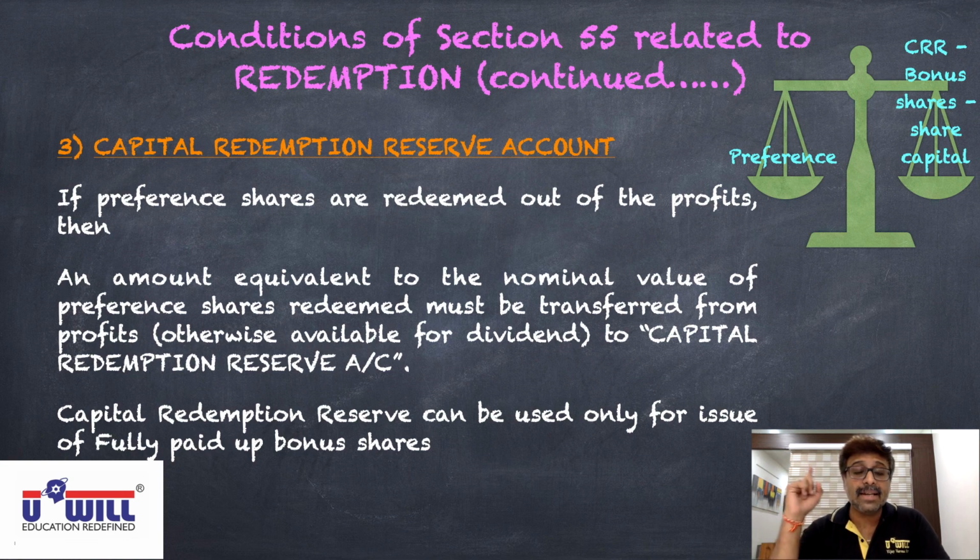Then we studied the second condition, that is proceeds of fresh issue of shares. In that situation, immediately one capital decreases, other capital increases, so the total 1 crore of capital level will be maintained. So what is the purpose of these conditions of Section 55 of the Companies Act? The Companies Act has tried to protect the creditors, debenture holders and other stakeholders of the company. Any event in the company must not result in an increase in their risk.